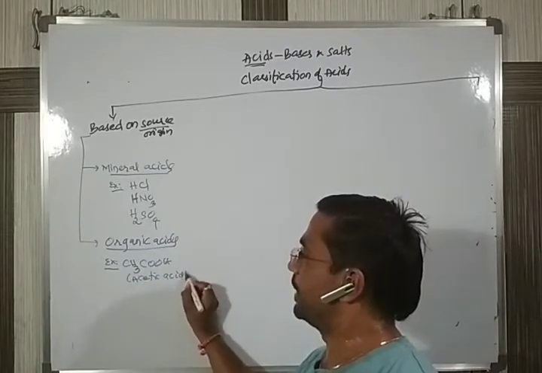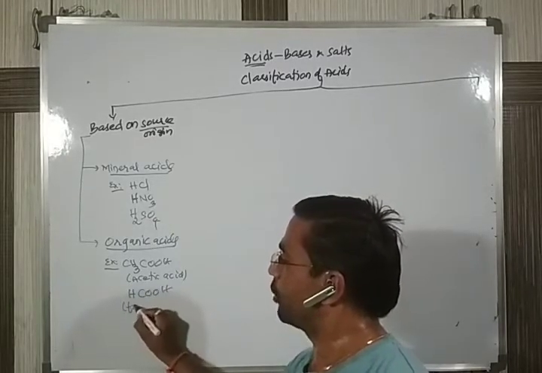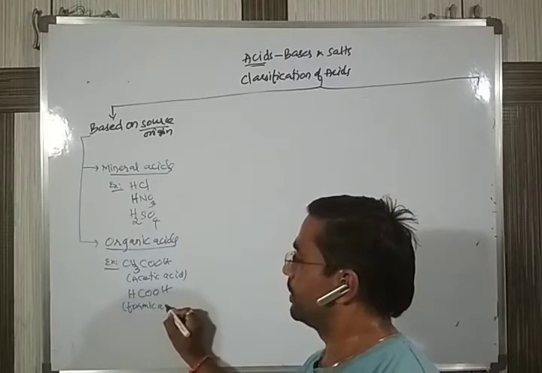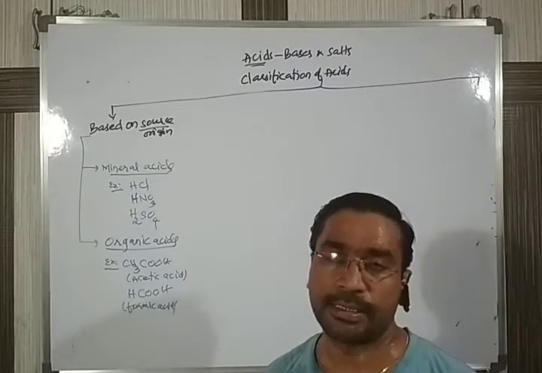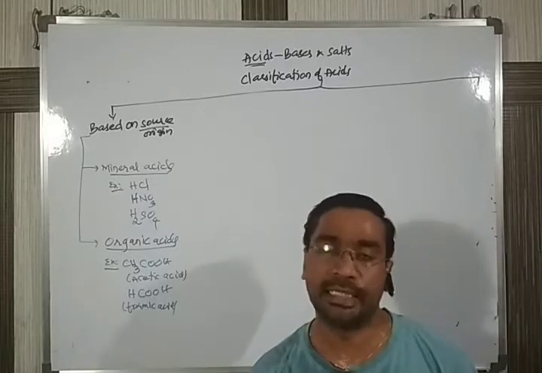Acetic acid, it is there. Next, HCOOH, it is called a formic acid. Acetic acid, formic acid, like this. Still we are having many more. I will give still more examples in the notes.